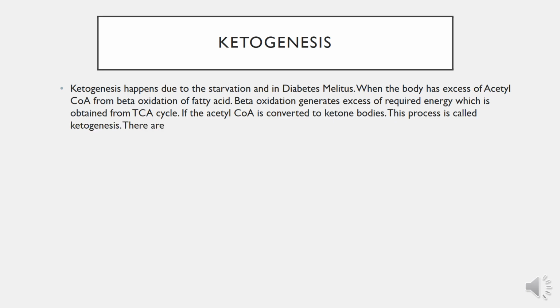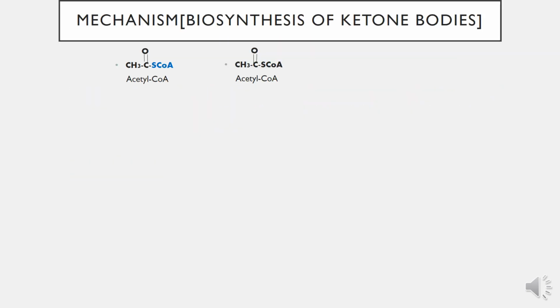There are three types of ketone bodies. Number 1, acetoacetate. Number 2, beta hydroxybutyrate. And number 3, acetone. Mechanism of ketogenesis and biosynthesis of ketone bodies.